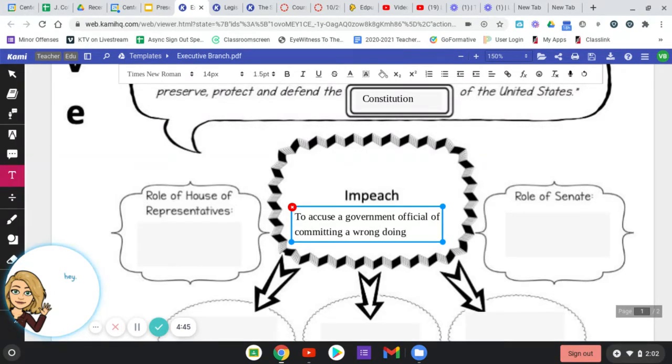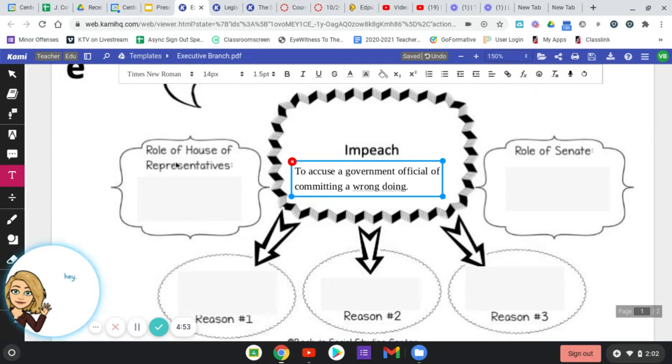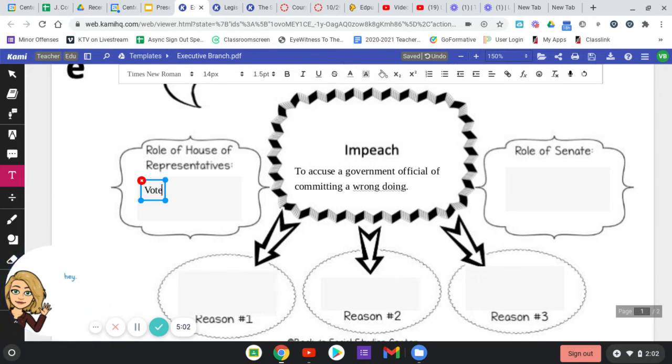So it doesn't just have to be the president. Any government official can be impeached. So what is the role of each of these, the House and the Senate? Well, the House will hold a vote. They will present a case and they will vote to impeach.